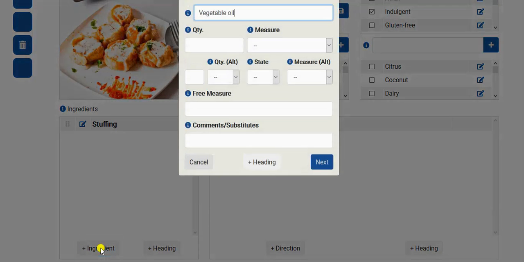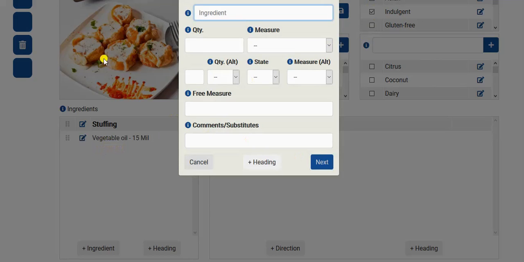Our first ingredient is vegetable oil, and it is listed as 1 tablespoon, and oil is liquid, so we choose 1 tablespoon, and you can see that the system automatically calculates the numeric value for it. This is necessary in order to calculate the overall amount of an ingredient to purchase. So we want to convert wherever possible into a numeric value, and we'll click next. So that ingredient is now in the table, as you can see.